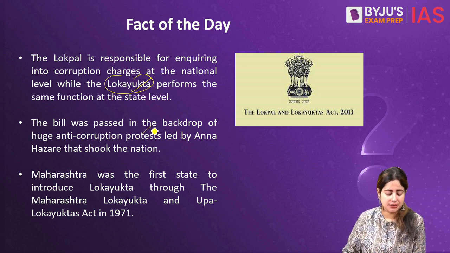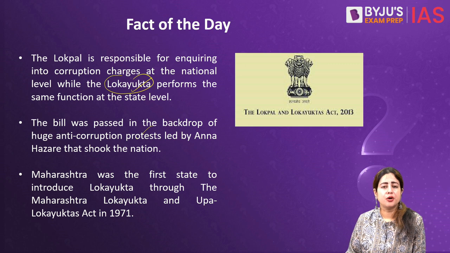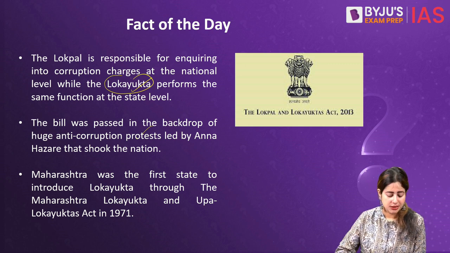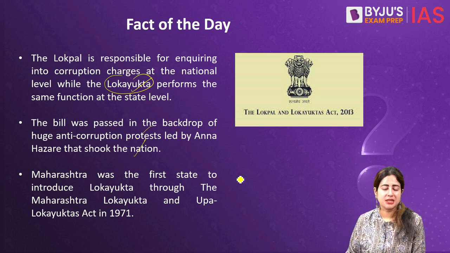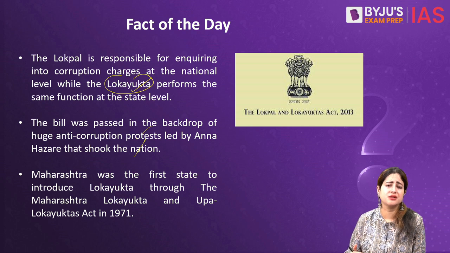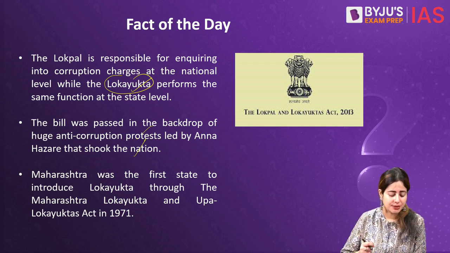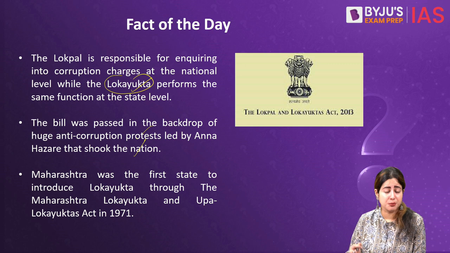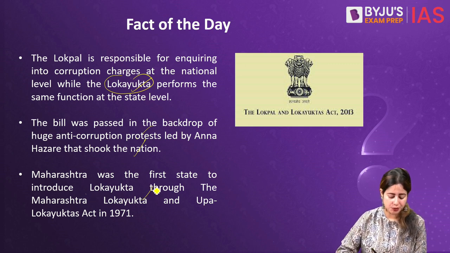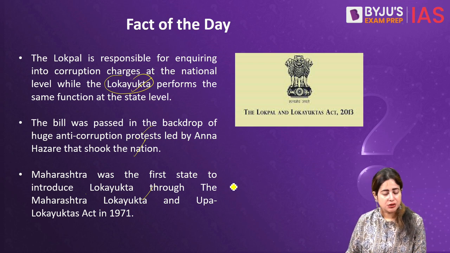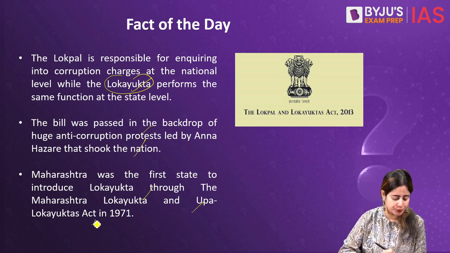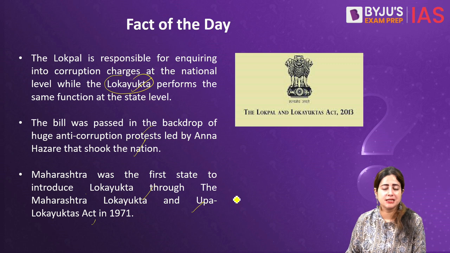The bill was passed in the backdrop of Anna Hazare, the anti-corruption social activist of India, when he took up his protest to make government more answerable and to abolish the whole system of corruption in India. That's when the idea was highlighted with much more fervor. And Maharashtra became the first state to introduce the Lok Ayukta. It was done through the Maharashtra Lok Ayukta and Up Lok Ayuktas Act back in 1971.